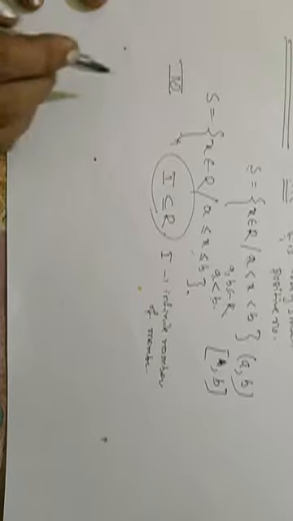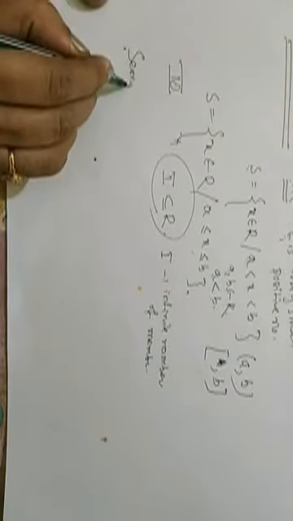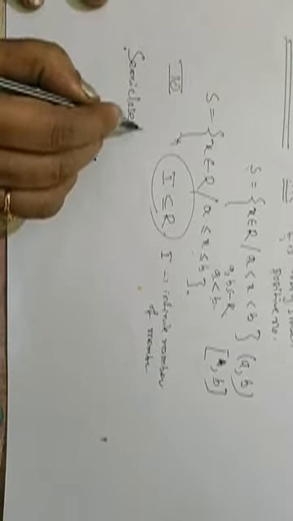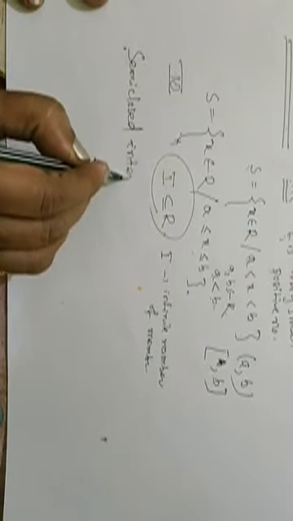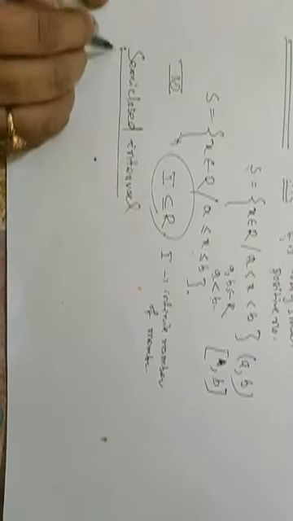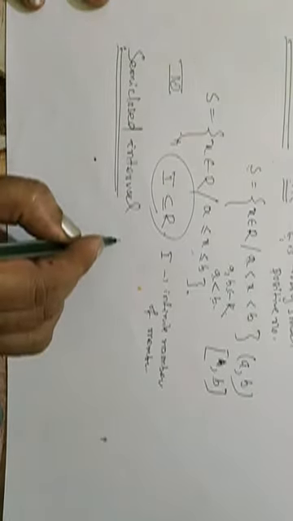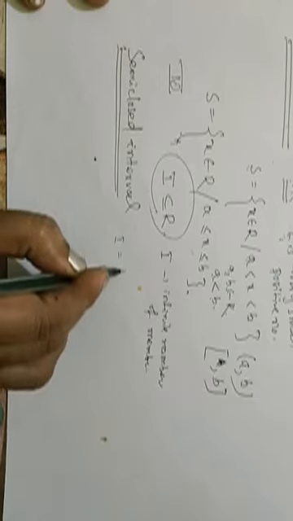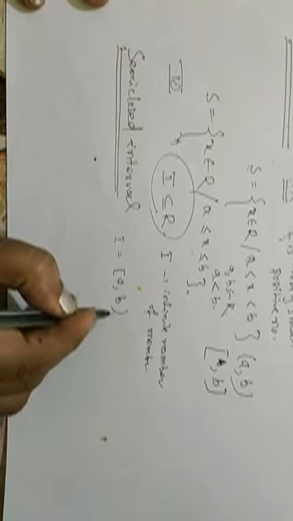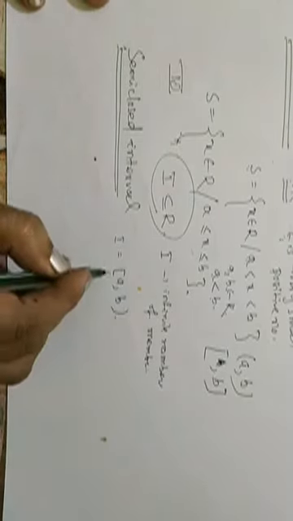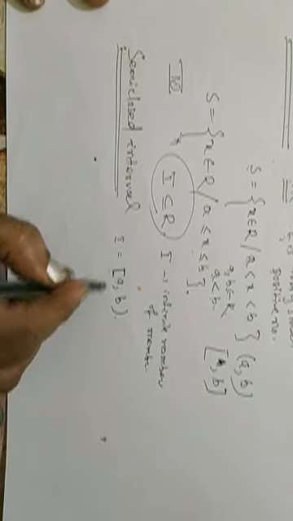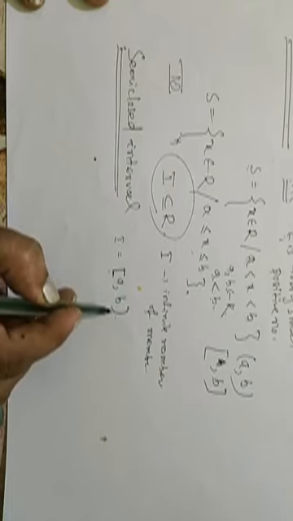What is a semi-closed interval then? Consider an interval I equal to [a, b). Now we understand that the square bracket is closed and this is open.